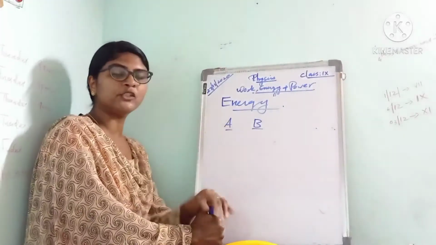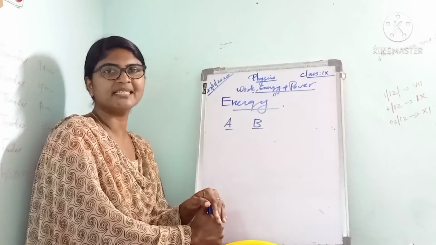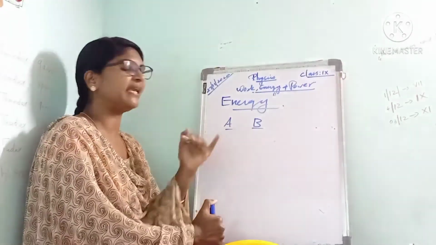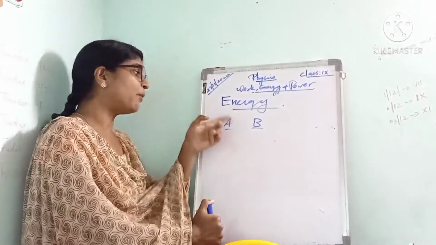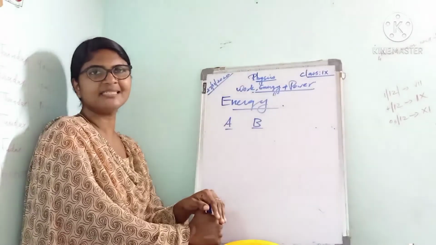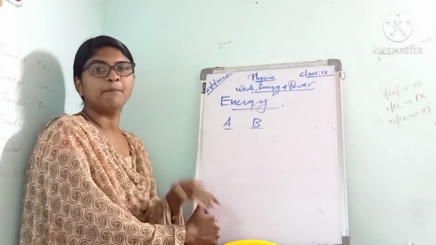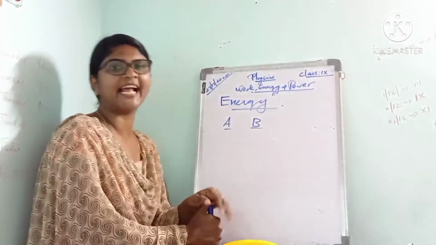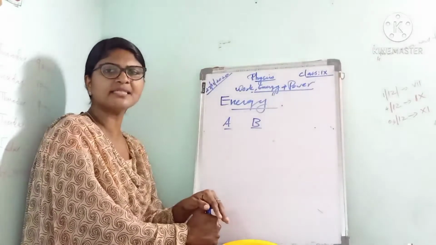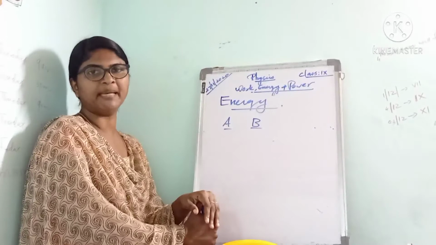The boy A can do more work than boy B, isn't it? If we say that the boy A is more energetic than boy B, that means the boy A can do more work than B. And we can say that the boy A has more capacity to do work than B.